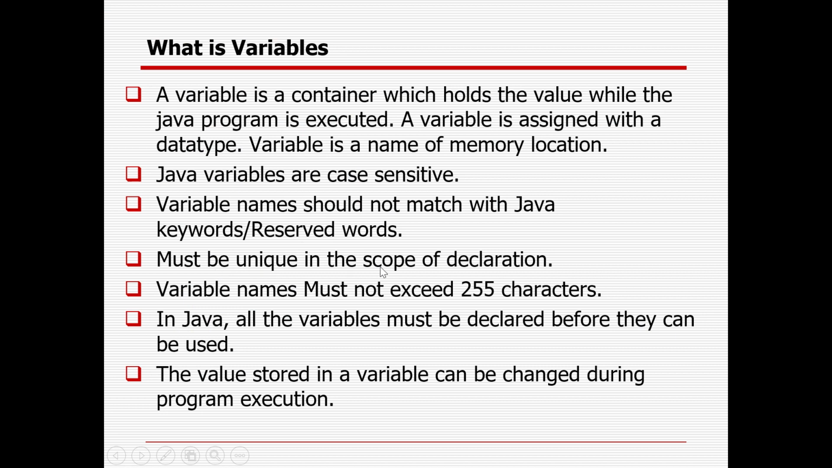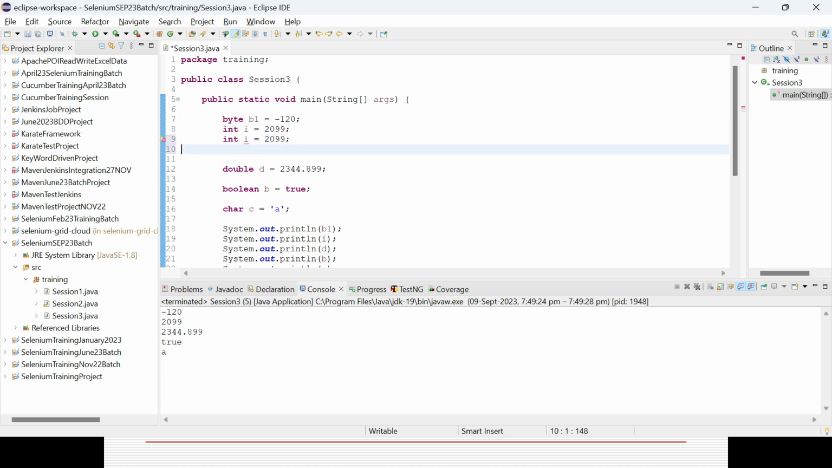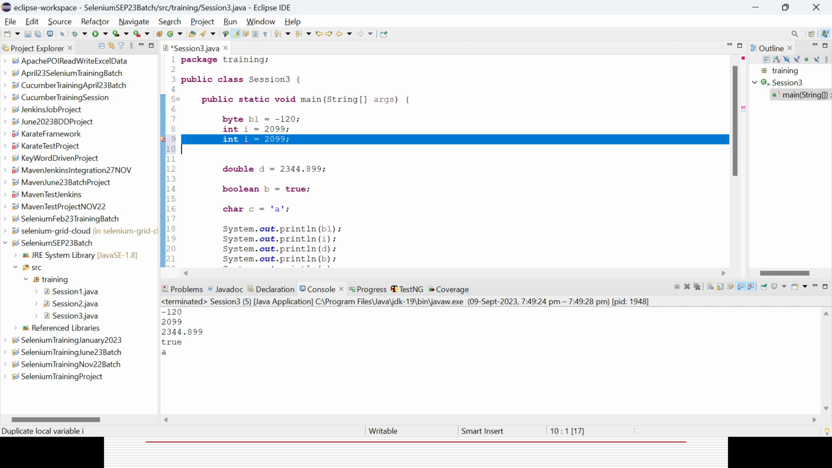A variable must be unique in the scope of declaration. So whenever you are defining some variable, it should be unique, right? You cannot define two variables with the same name again and again, because it will not be able to understand. You can give the name I1, it will not be a problem. But the same variable you cannot define multiple times in the same class. It will throw the error.